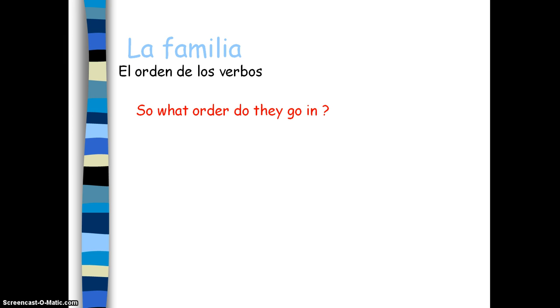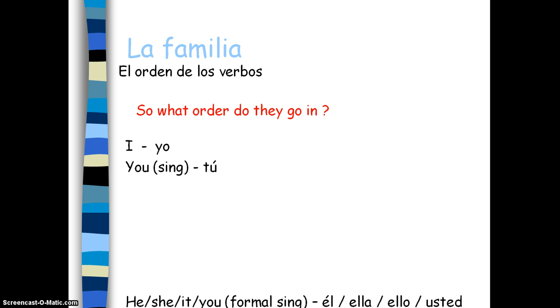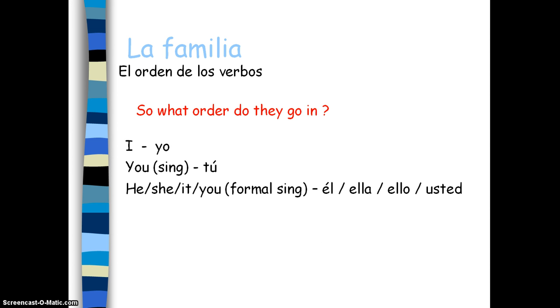What order do they go in? Do you know what order they go in already? Let's have a look. So I is yo, you singular is tú, and singular is when you talk to just one person. He, she, and it, and you formal singular. El, ella, ello, and usted. Usted is the you singular formal version when you're speaking to somebody that's older than you or that you don't know very well, and just one person.